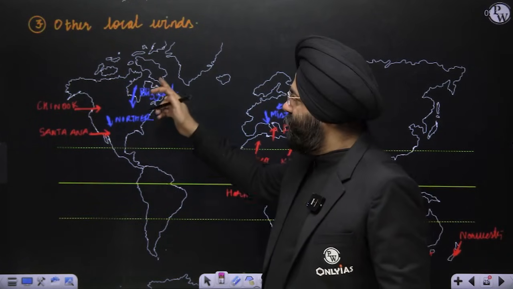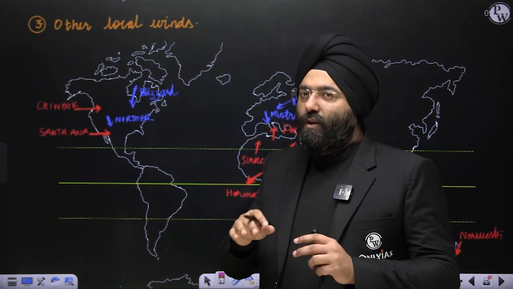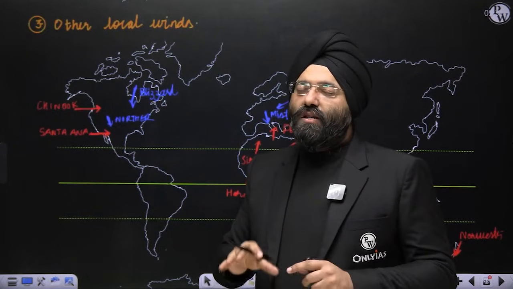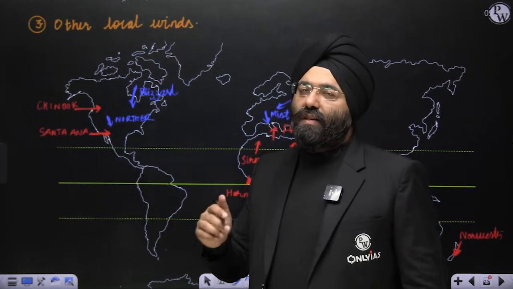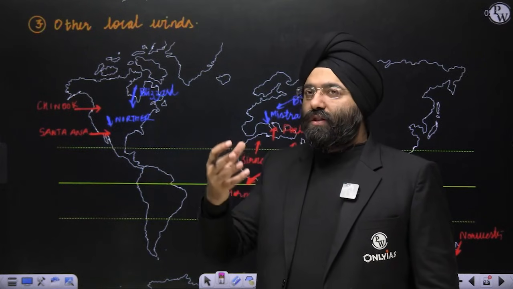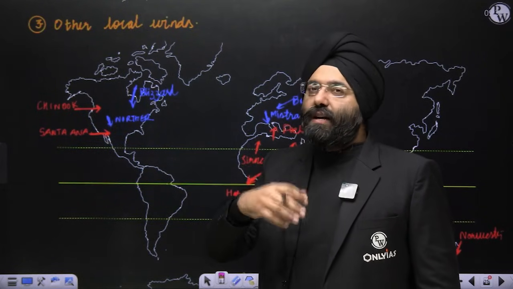If, let us say, a blizzard comes, it is basically going to decrease the temperature tremendously. Supposing the Chinook, it basically helps in increasing the temperature. It helps to lessen the melting of the ice in these regions.